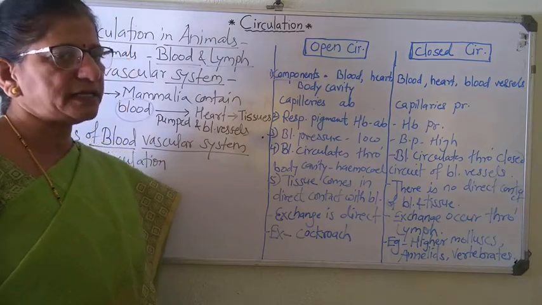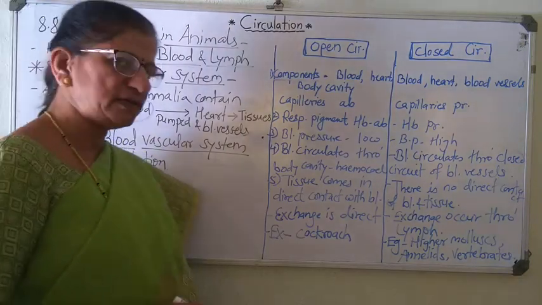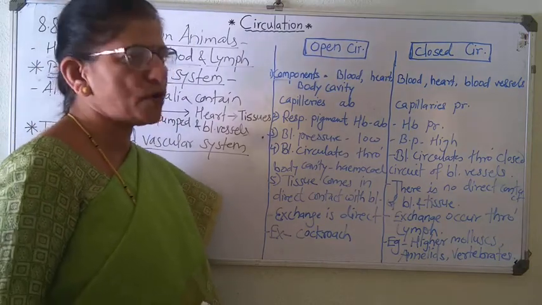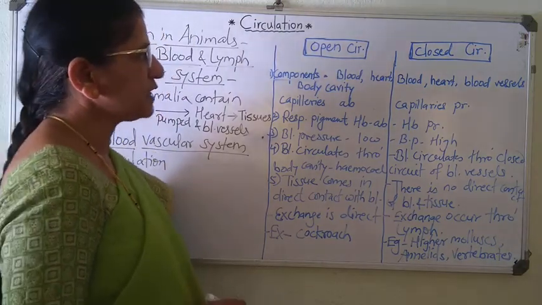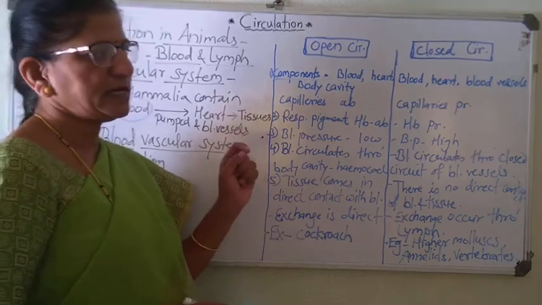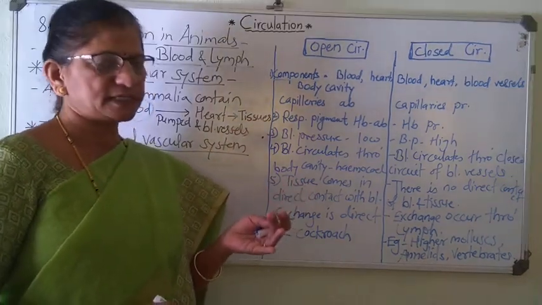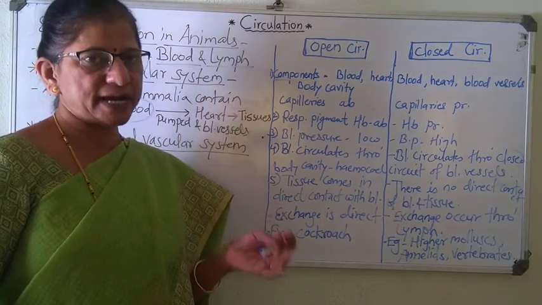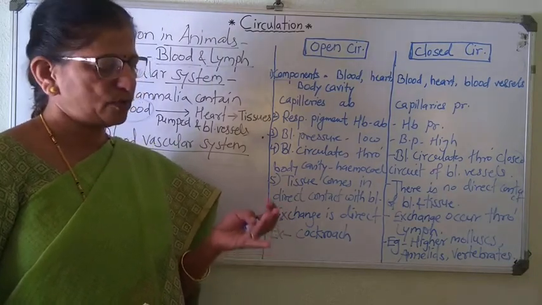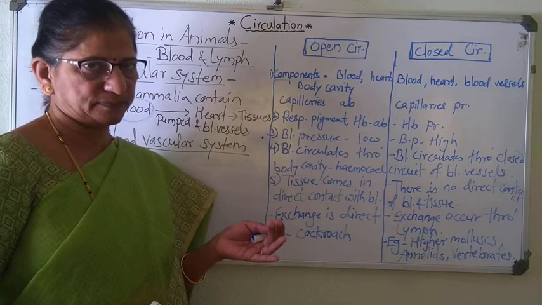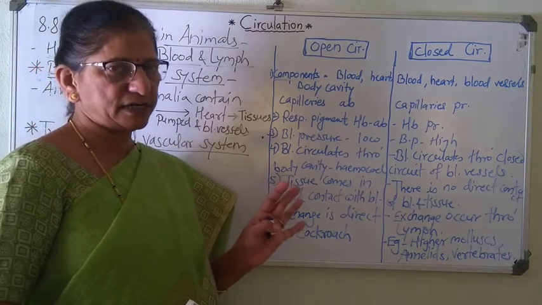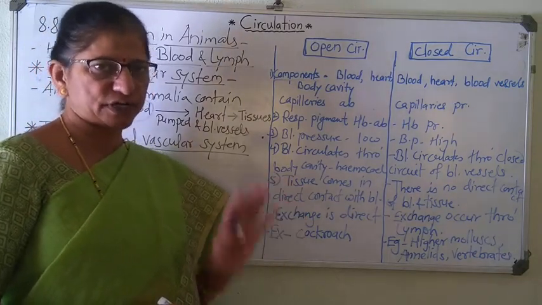Similarly, in circulatory system or blood vascular system, there are components, and these components are basically blood, heart, blood vessels. Blood vessels are of three kinds: arteries, veins, and capillaries. Clear? So these are collectively known as components of circulation.